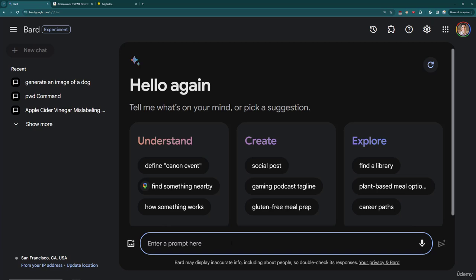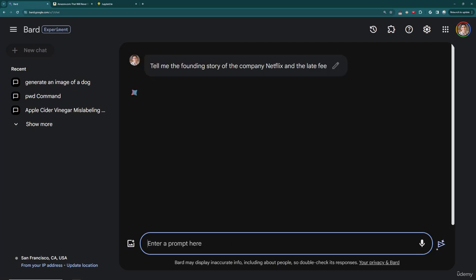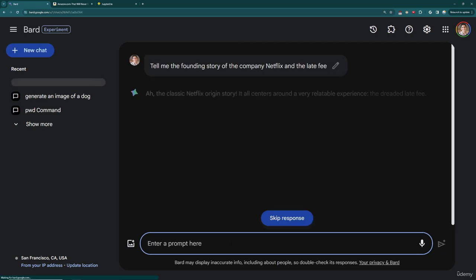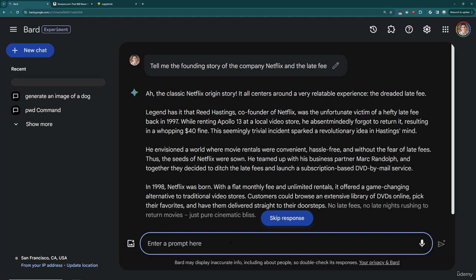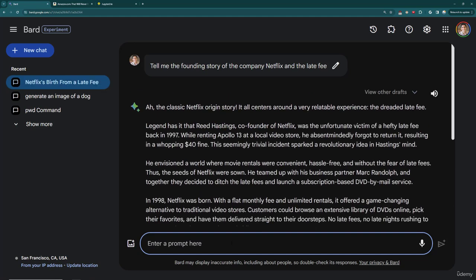For example, what if I tell Bard to tell me the founding story of the company Netflix and the late fee? You may have heard of this legend yourself, where one of the founders of Netflix, Reed Hastings, is renting Apollo 13 at a local Blockbuster, and then he forgets to return it. This is back in the day that you would rent a VHS or a DVD, and he's hit with a $40 late fee, enough of a late fee that he should have just bought the movie.